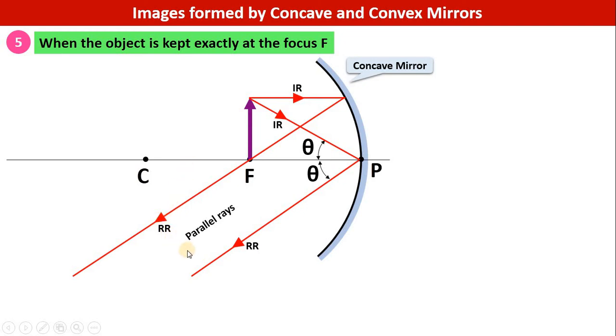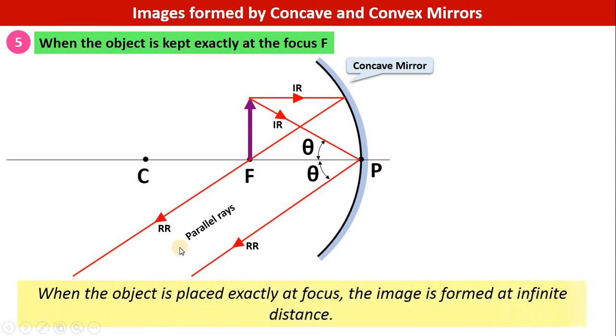Therefore they will intersect at infinity. So what is the property of the image? That the image will be formed at infinite distance. When the object is placed exactly at the focus, the image is formed at infinite distance because the point of intersection of these two reflected rays will be the image, but parallel rays will meet at infinity.